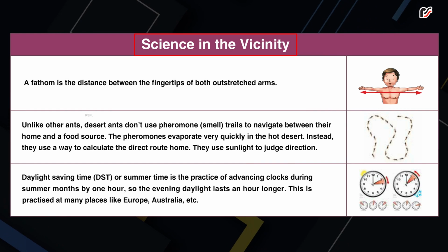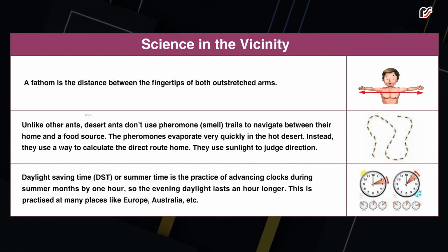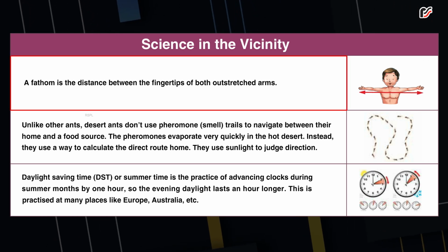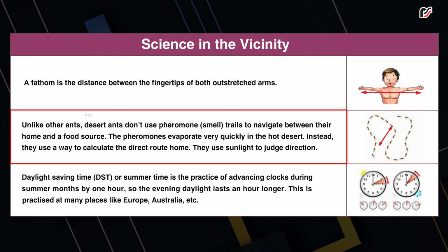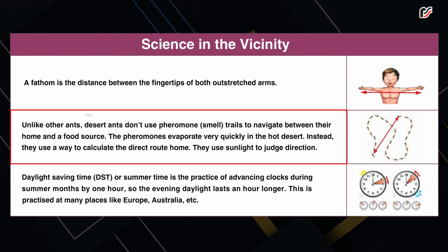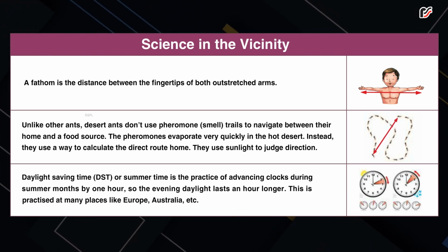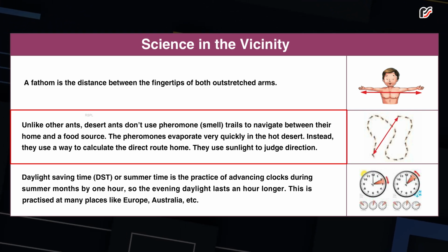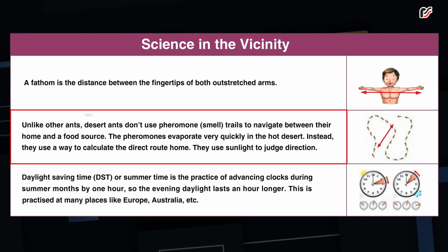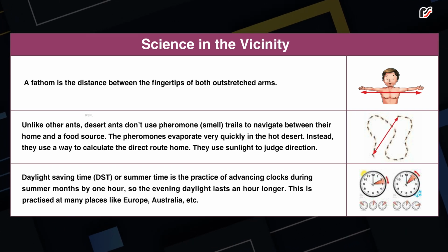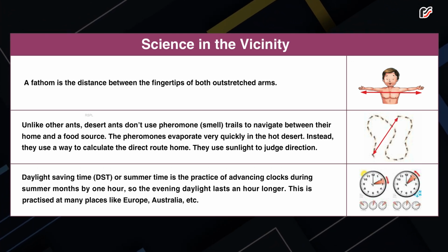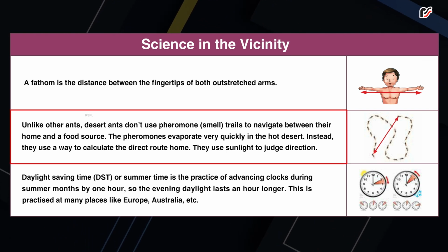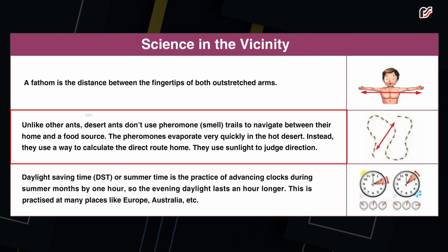Science in the vicinity. A fathom is the distance between the fingertips of both outstretched arms. Unlike other ants, desert ants don't use pheromone smell trails to navigate between their home and a food source. The pheromones evaporate very quickly in the hot desert. Instead, they use a way to calculate the direct route home. They use sunlight to judge direction.